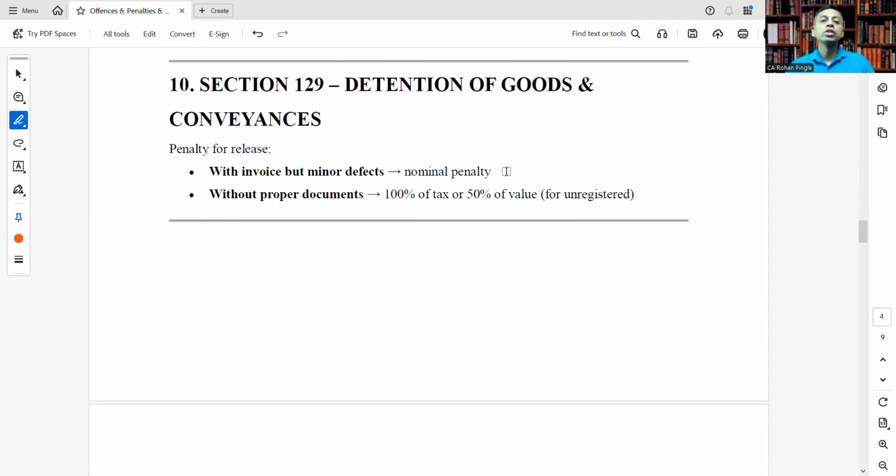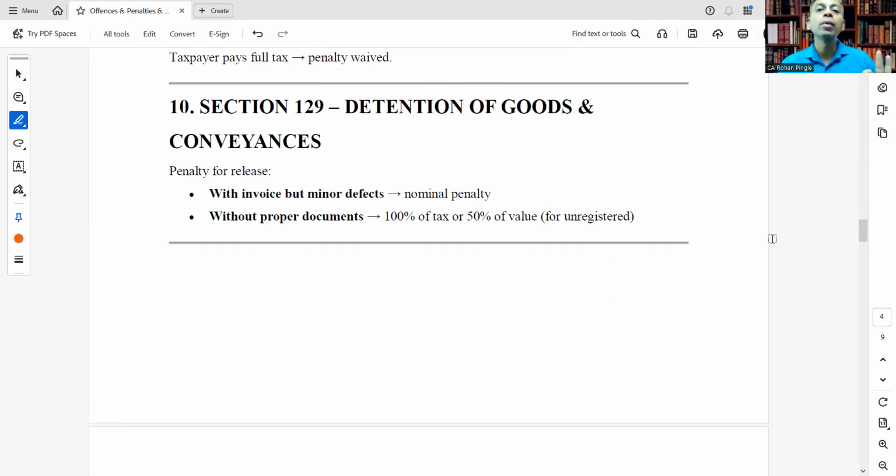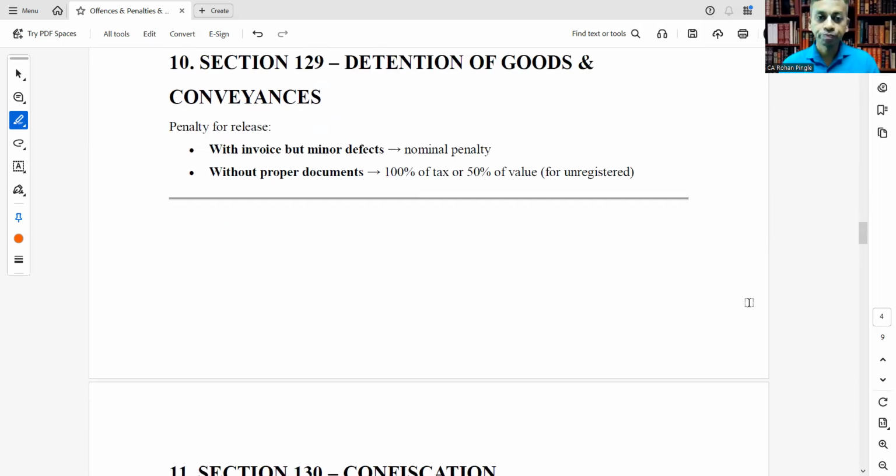Section 129, which talks about detention of goods and conveyances. Penalty for release: with invoice but minor defects, nominal penalty, and without proper documents, 100% of tax or 50% of value for unregistered. Section 129 talks about detention of goods and conveyances. In that case, the penalty to release the goods and conveyances is, with invoice but minor defects, nominal penalty. Without proper documents, 100% of tax or 50% of value needs to be paid to release your goods.